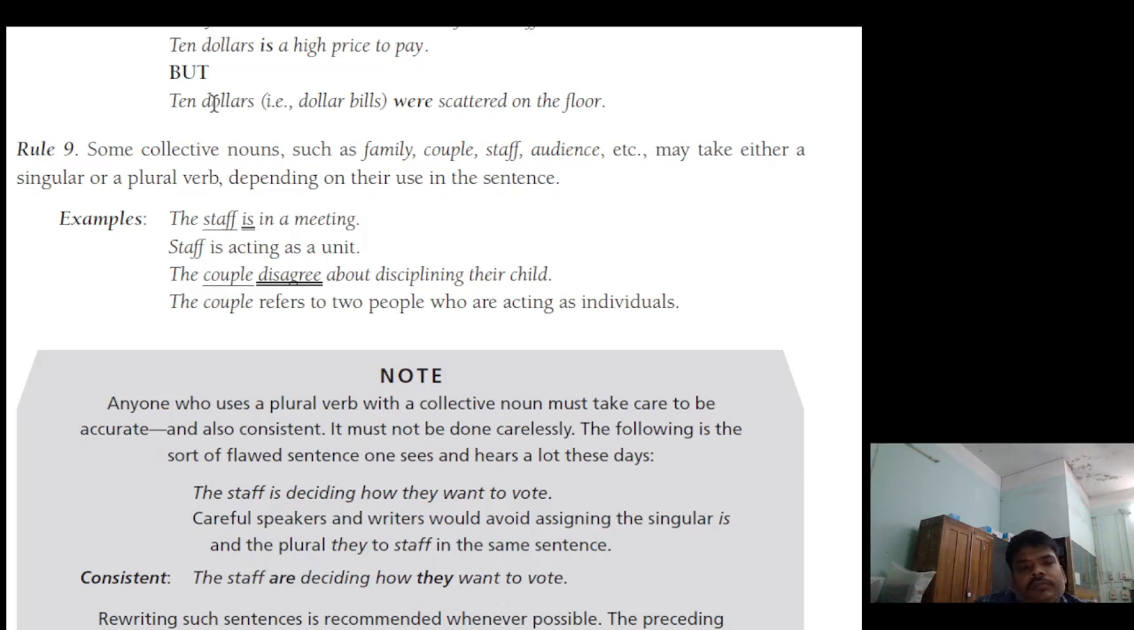Rule 9. Some collective nouns such as family, couple, staff, audience may take either a singular or plural verb depending on their use in the sentence. The staff is in a meeting. Staff is acting as a unit. The couple disagree about discipline of their child. The couple refers to two people who are acting as individuals.